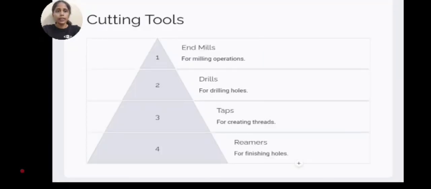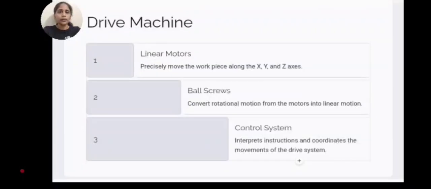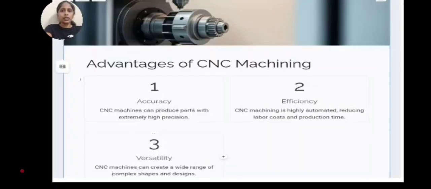Cutting tools. End mills for milling operations. Drills for drilling holes. Taps for creating threads. Reamers for finishing holes. Drive machine. Linear motors precisely move the workpiece along the X, Y, and Z axes. Ball screws convert rotational motion from the motors into linear motion. The control system interprets instructions and coordinates the movements of the drive machine.